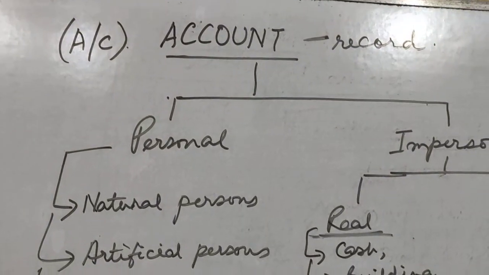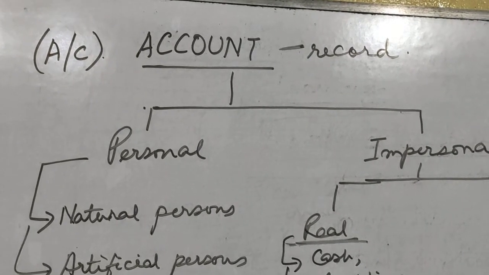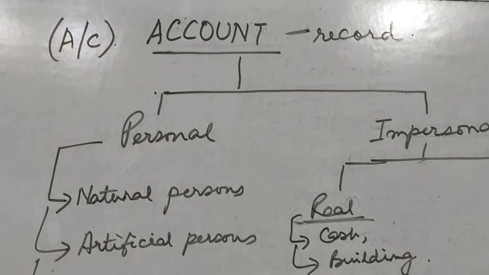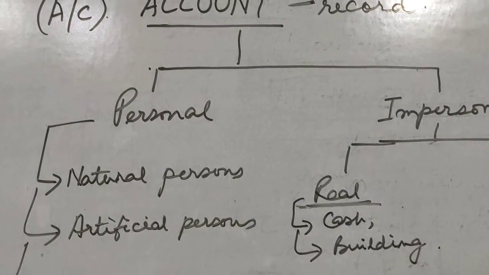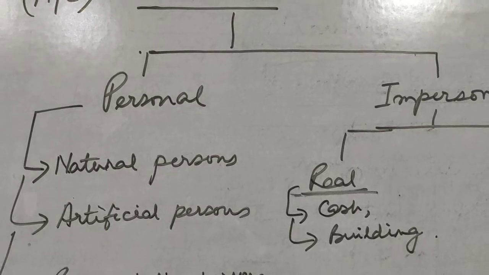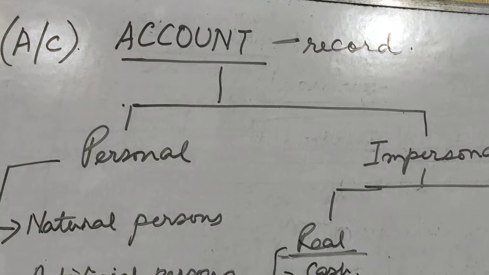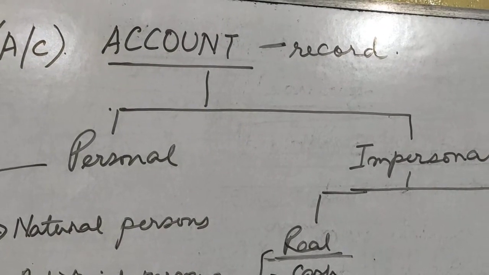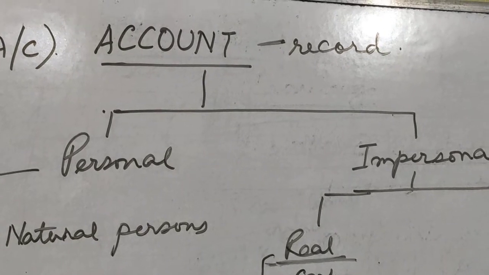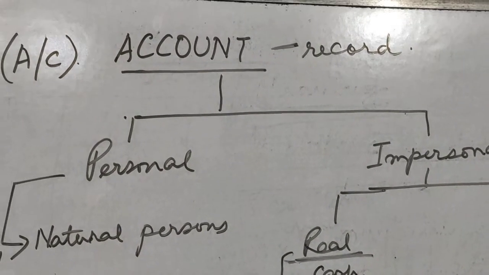Actually, an account is nothing but a place where transactions of the same nature are recorded. In accounting we keep a separate record of each and every type of asset, expense, liability, capital, as well as revenue.